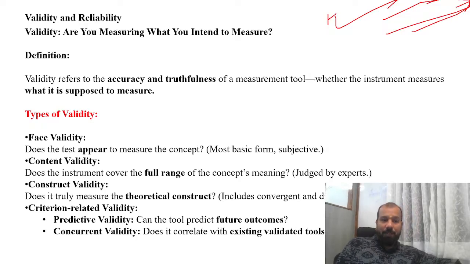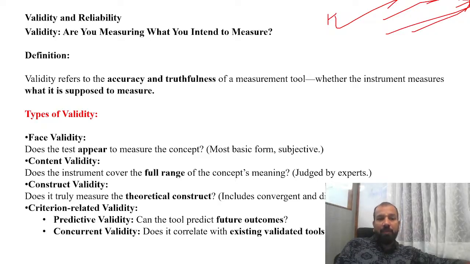The types of validity are face validity, content validity, construct validity, and criteria-related validity. Validity is about the accuracy and truthfulness of the measurement tools, whether the instrument measures what is supposed to be measured. Face validity: does the test appear to measure the concept? It is the most basic form and subjective in nature. Content validity: does the instrument cover the full range of the concept being measured?